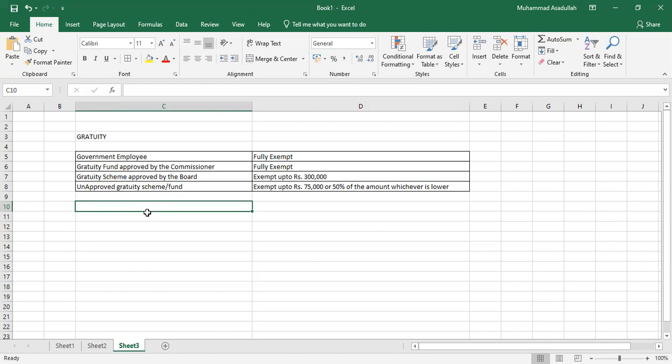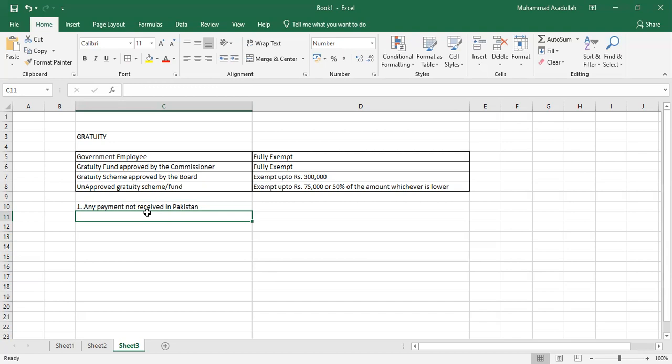when you cannot calculate unapproved gratuity like that. What are the exceptions here? Number one exception is if any payment is not received in Pakistan. If you have not received your unapproved gratuity in Pakistan, then it will be 100% taxable. That formula, 75,000 or 50% of the amount, whichever is lower, will not be applicable on the unapproved gratuity.